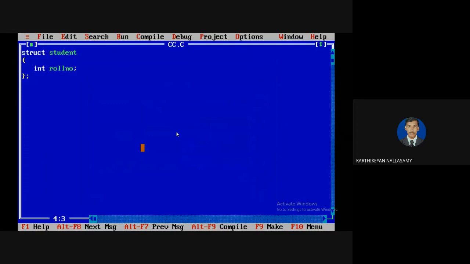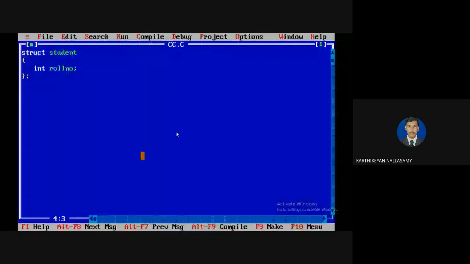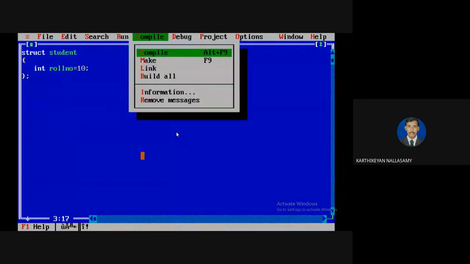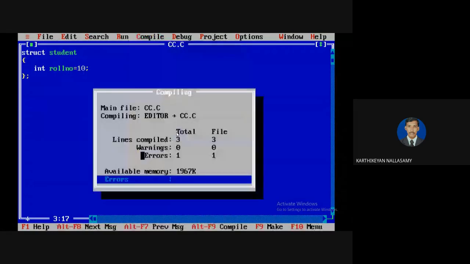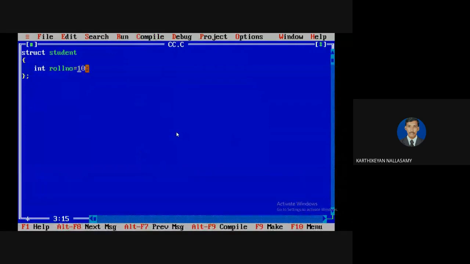Let us have the first discussion. It does not support member initialization. That is the first drawback. It means you are not allowed to assign a value to every member of the structure inside the structure definition. I will repeat once again: we know this is a member of the structure, so you are not allowed to assign a value to this member.